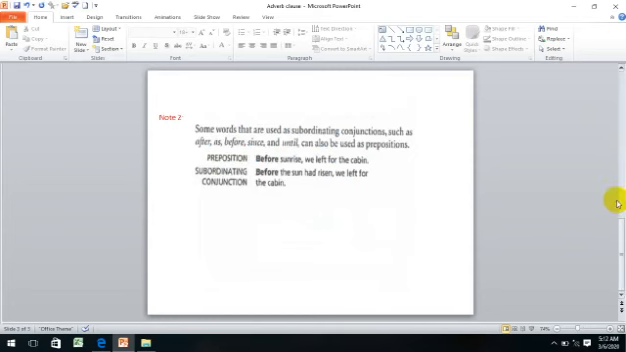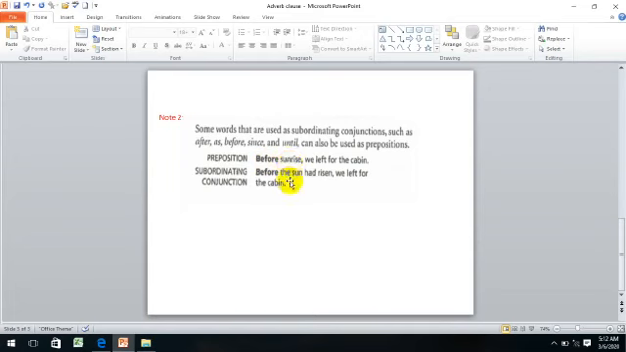Let's go. Note number 2. We have here some words or prepositions that can be used as subordinating conjunctions, and it depends on how we use them. For example, the preposition before. Before sunrise we left for the cabin. Here it is a preposition, and the object of the preposition is sunrise.